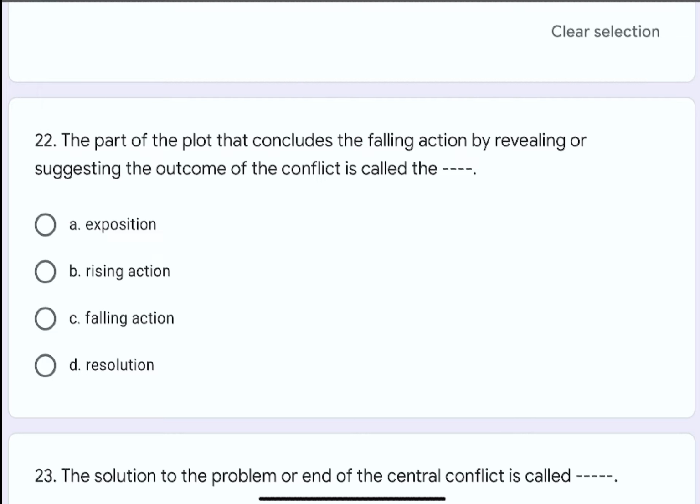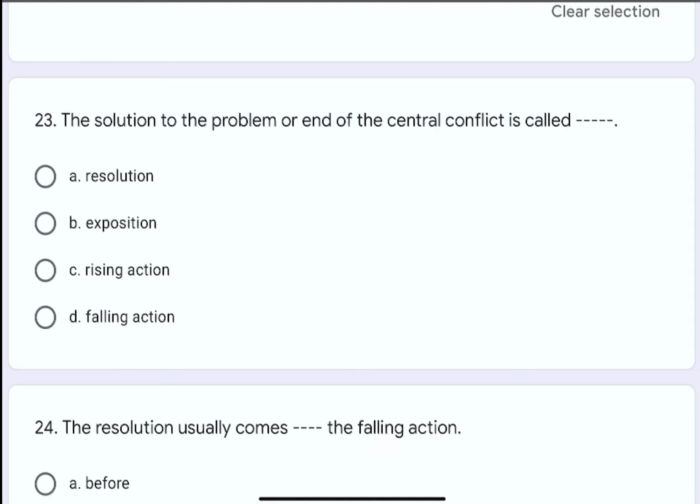Question number 23. The solution to the problem or end of the central conflict is called dash dash. The options are A. Resolution, B. Exposition, C. Rising action, or D. Falling action. The correct option is A. Resolution.